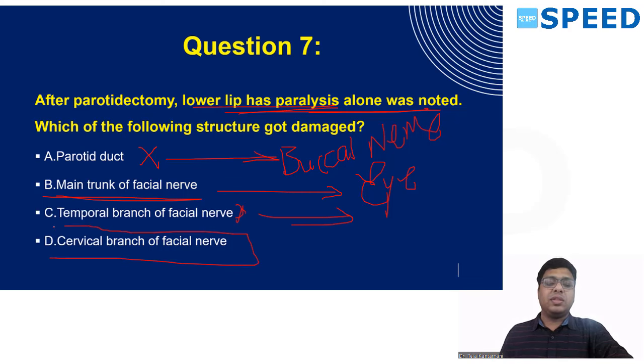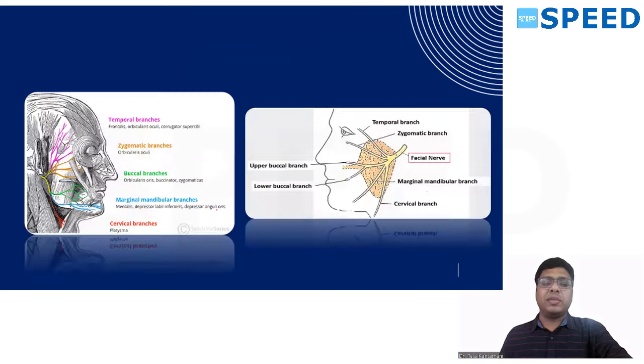So option D is the correct answer. Out of exclusion, option D is the correct answer. But had it been marginal palsy, that would have been a better answer, because the cervical branch supplies the platysma. This function, averting the lower lip, happens in platysma supply. So this function is due to the cervical branch.